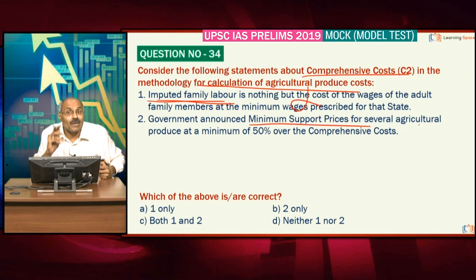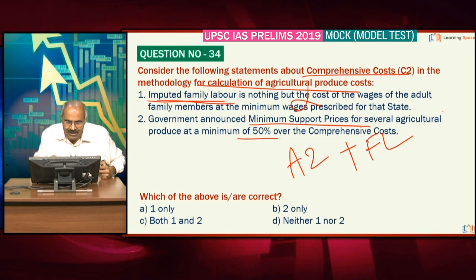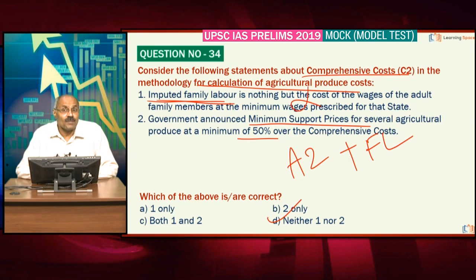Government announced minimum support prices at a minimum of 50% over A2 plus FL. Most of you are well aware. So both the statements are wrong here. After learning about comprehensive costs, let us look at the next question.